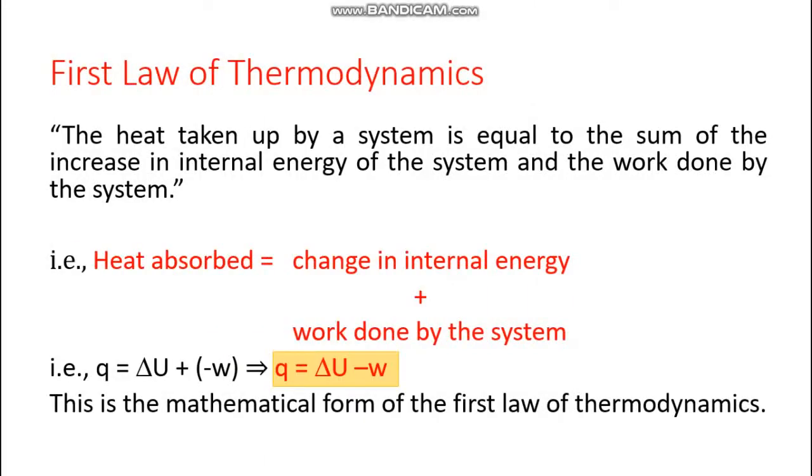This law states that the heat taken up by a system is equal to the sum of the increase in internal energy of the system and the work done by the system. That means actually the equivalence of heat and work. If you spend 1 calorie of heat energy, then in return you will get 4.2 joule of work. Sometimes this 4.2 joule deviates a little. Then that deviation is adjusted by the change in internal energy of the system.